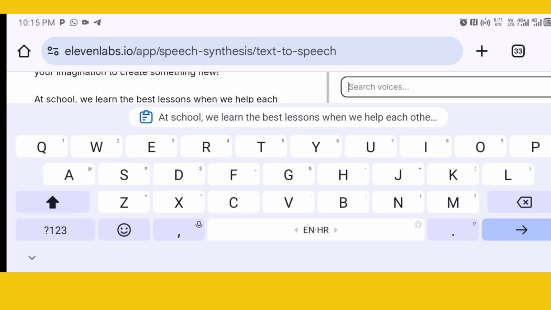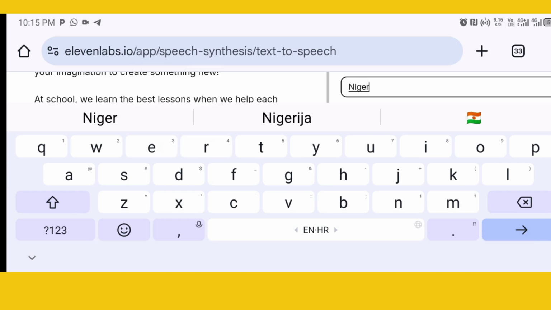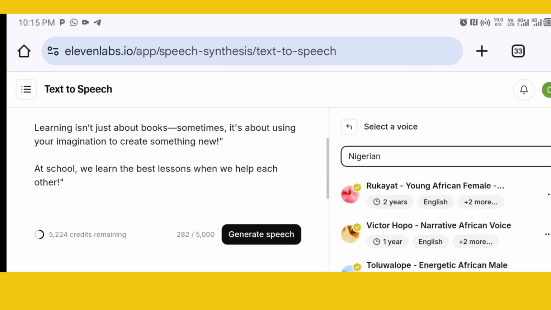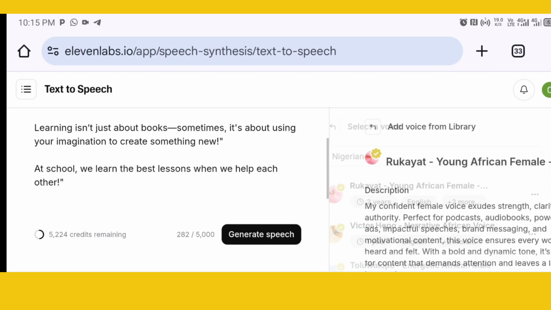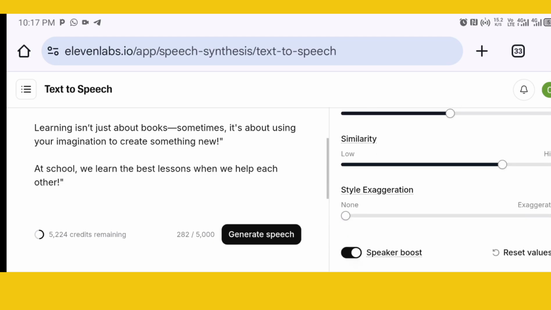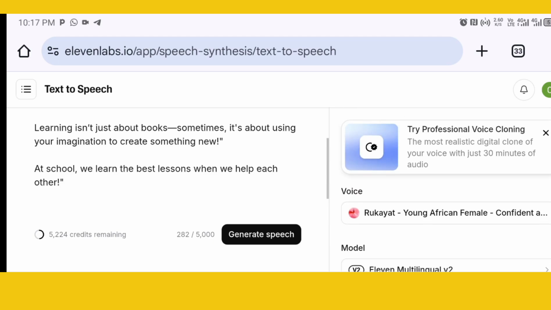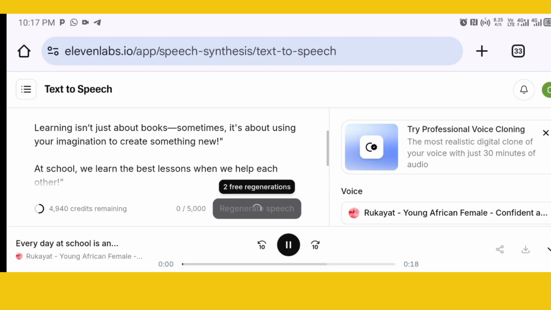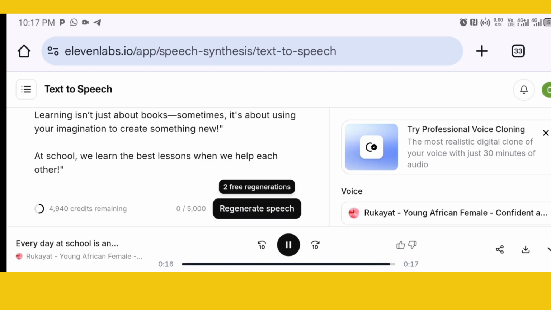Now I'm going to go over to the audio part and I'll click on Nigerian, because I want the voice to be Nigerian. I don't want it to sound very foreign, so that people do not understand what is going on in the video. This character is a Nigerian character, and so a Nigerian voiceover will be good. I'm going to click on Rukayat and I will generate this text to speech in a moment. And now it's done creating. I'm going to download it now.